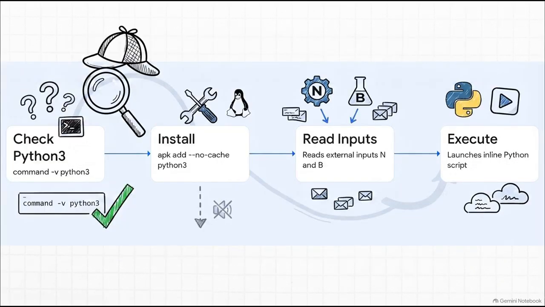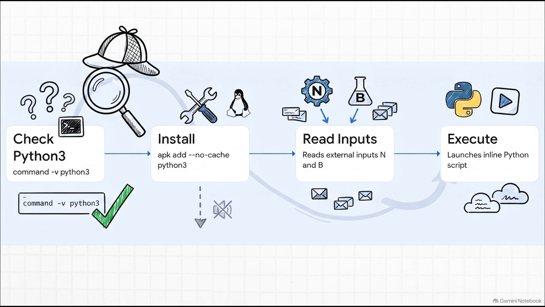So to see how this builds from the ground up, let's put on our digital detective hats for a second. The chronological execution of this script is just an absolute masterclass in self-reliance. Before it even attempts to run its core logic, it checks the environment to ensure its own survival. Step 1. It uses a basic shell command, command -v python3, just to see if Python is even installed on the machine. And if it isn't, the script doesn't just crash and throw an error like most programs would. Look at step 2. It actively triggers an installation using Alpine Linux's package manager, and it does it completely silently. It essentially builds the exact environment it needs to live in.